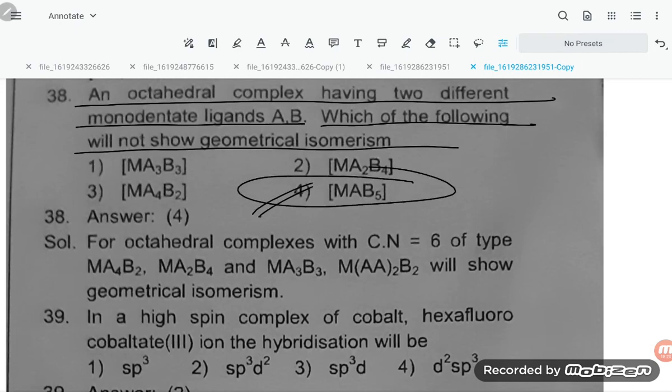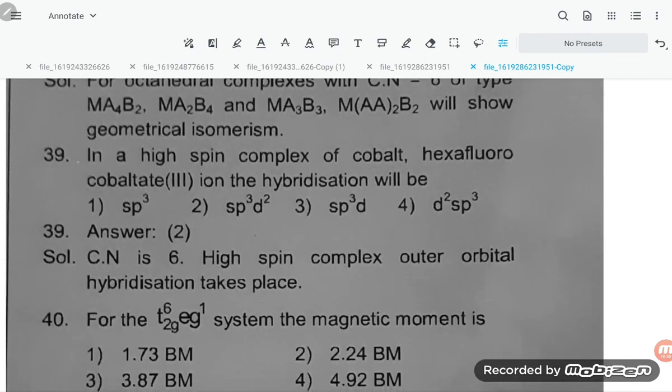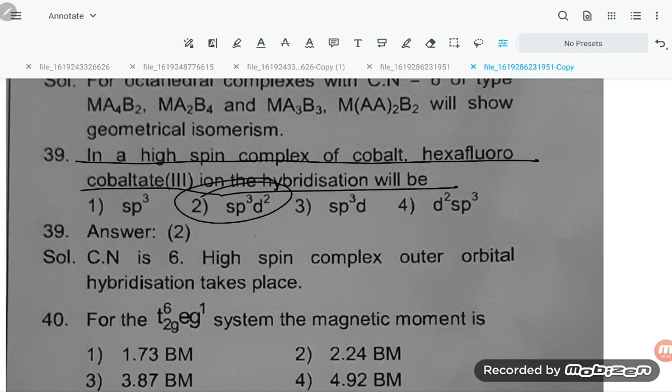Now students, for an octahedral complex with coordination number 6 of type MA4B2, MA2B4 and MA3B3, MA2B2 will show geometrical isomerism.